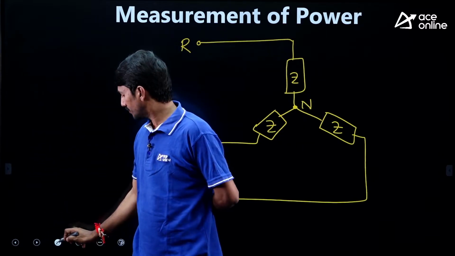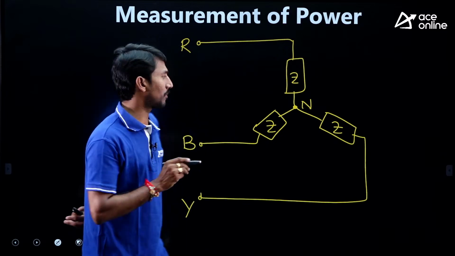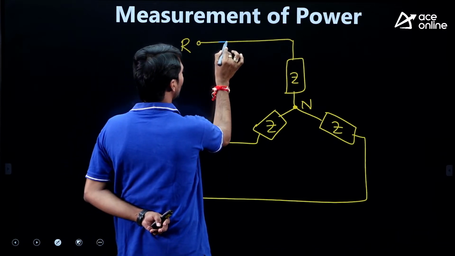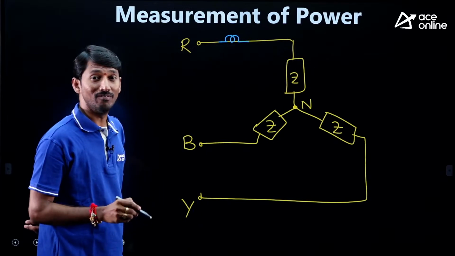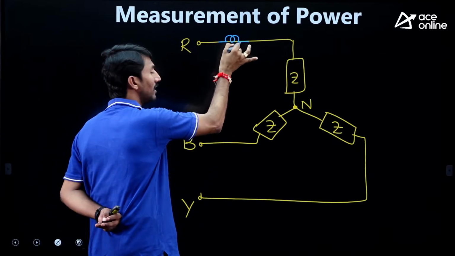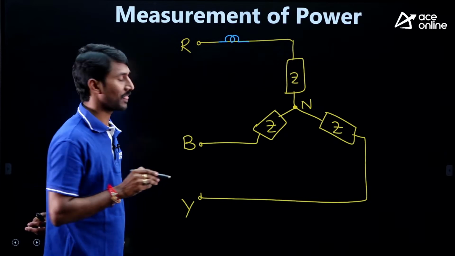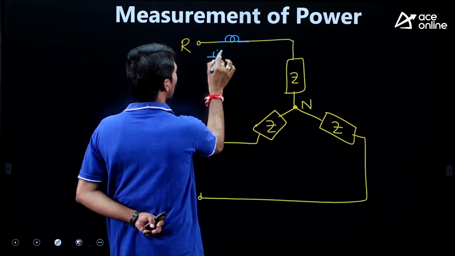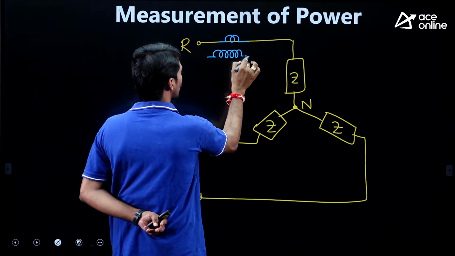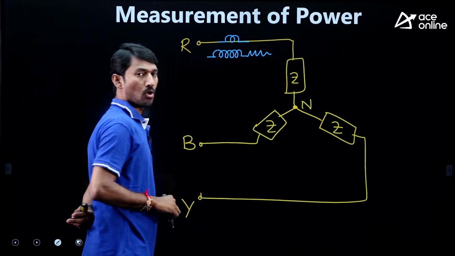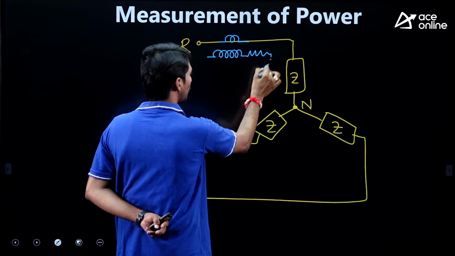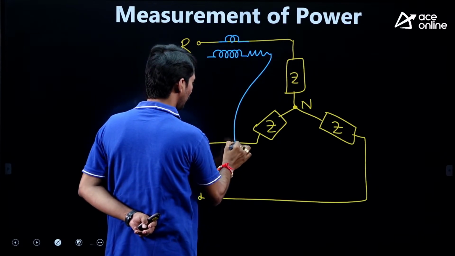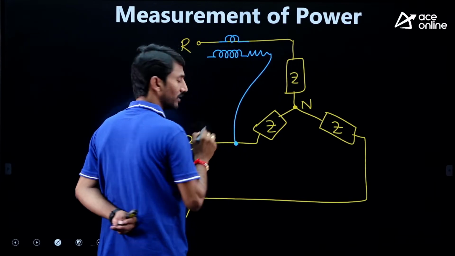Now I am connecting the current coil in one phase. Where have I connected the current coil? In R phase I have connected. After that, the potential coil is between the other two phases.